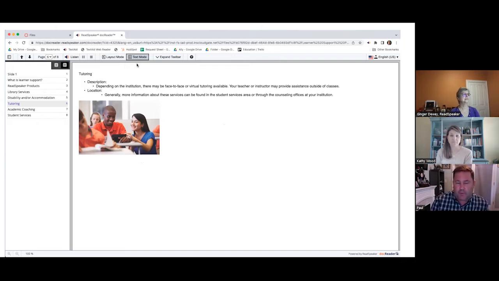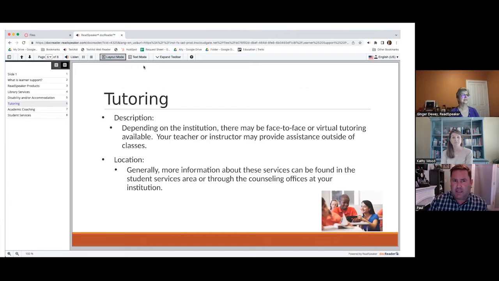Inside the text mode, once again, those are based on your cookies. So that is going to align to your learning preference that you may have. So if you wish to enlarge your font, and I know my colleague Ginger is going to talk a little bit more about this as she goes into the expanded toolbar, because she is an expert in this. But this is an example of the learning preference of the end user to where they can just press, click, and listen. So this really symbolizes the ReadSpeaker doc reader inside of Canvas and the ease of offering and deploying it, and how it provides that multimodal learning experience.